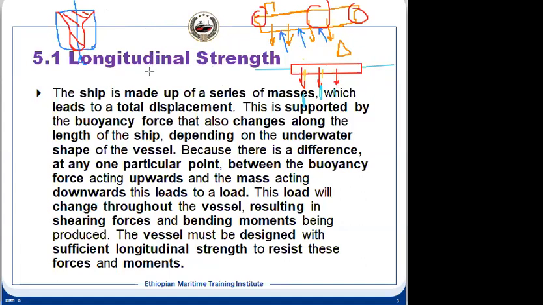For an example, this is some object, and we have the forces acting in this direction. Suppose there is a force in this direction, and in this direction there is a force, and these are equal, and direction also equal. Will there be any shearing force in between? There will not be any shearing force, because both the plate will lift uniformly.